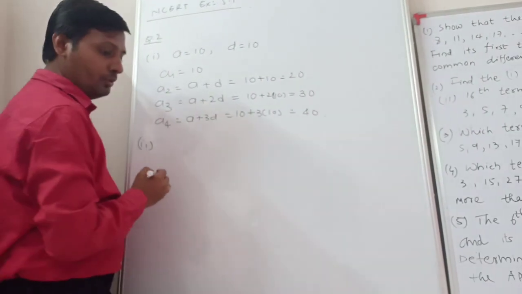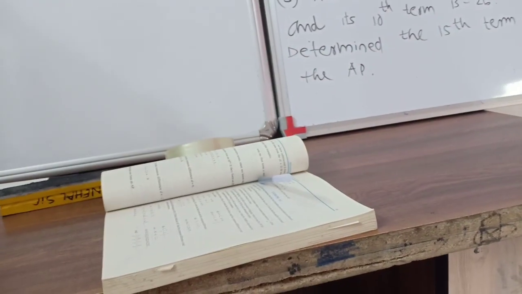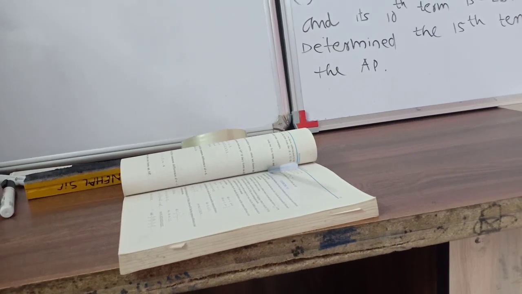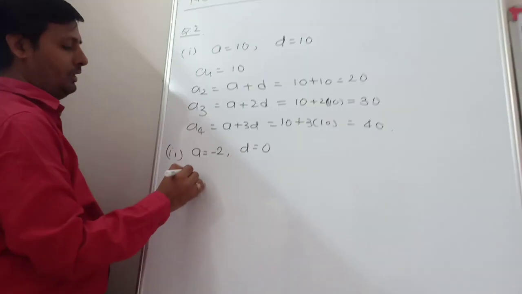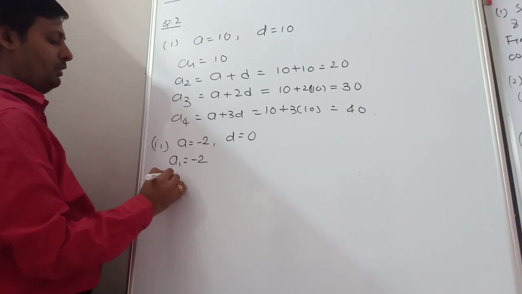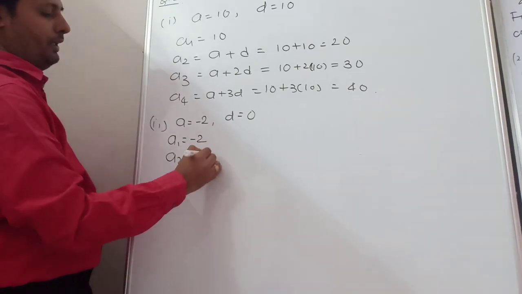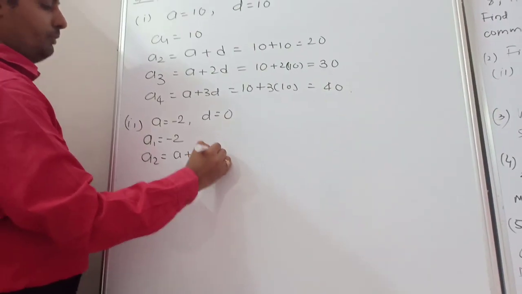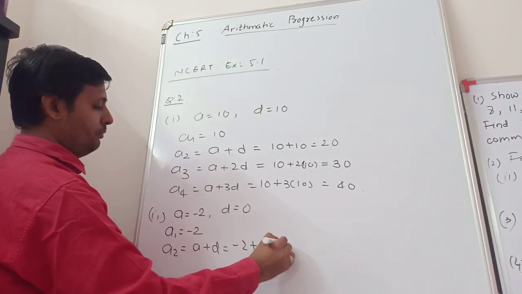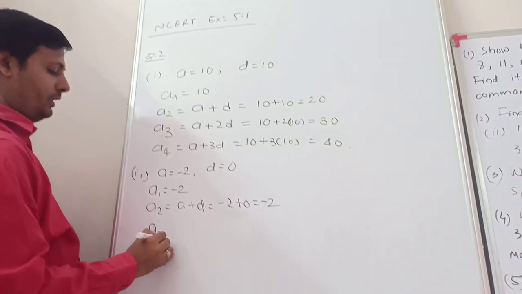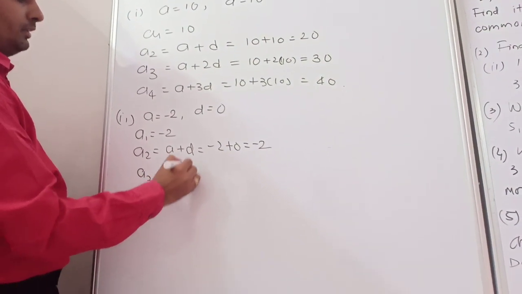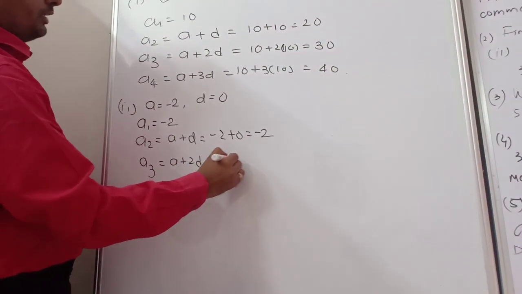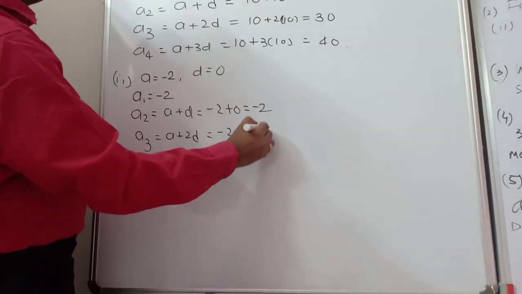Now question 2. Here a is equal to minus 2 and d is equal to 0. So simple. First term is equal to minus 2. Second term a plus d, so minus 2 plus 0, minus 2. a3, a plus 2d, so minus 2 plus 2 into 0.